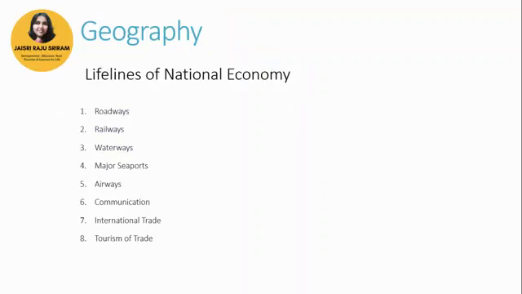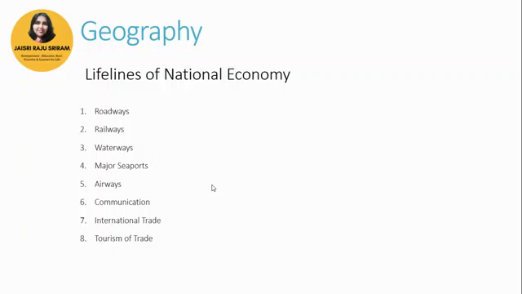The next lesson is Lifelines of National Economy, where questions would be based on why roadways are important, why railways are important, what is the significance of tourism as a trade in India, and why air travel is preferred in the northeastern states. Then you also have questions like how the physiographic and economic factors have influenced the distribution of the railway pattern in India. Pipeline transport network has been asked once or twice. Mass communication, what is mass communication? That is a 5-mark question. The Golden Quadrilateral when it comes to roadways. Just go through those questions.